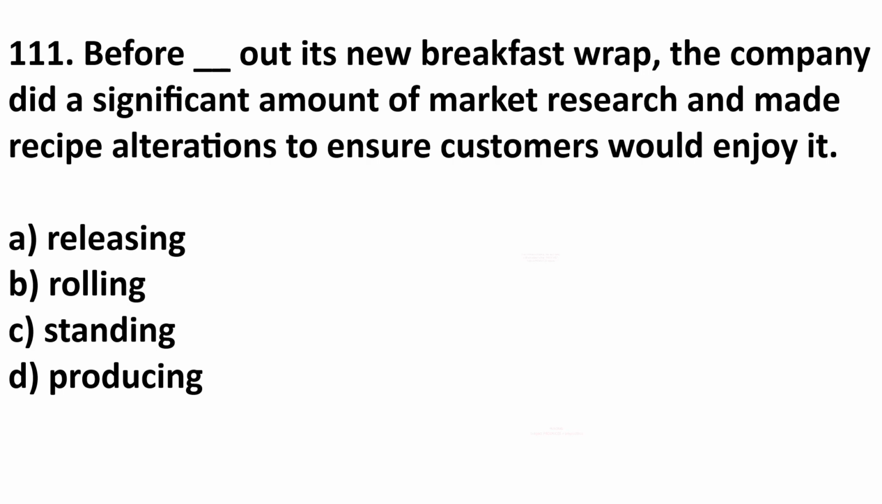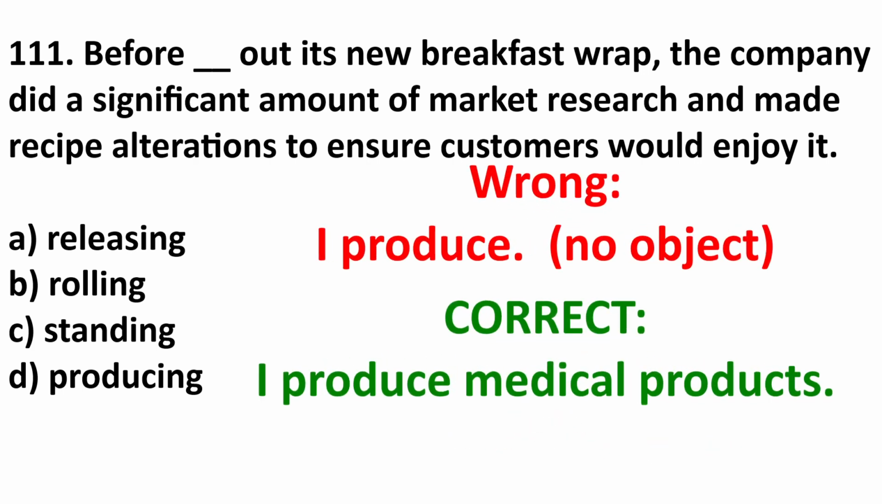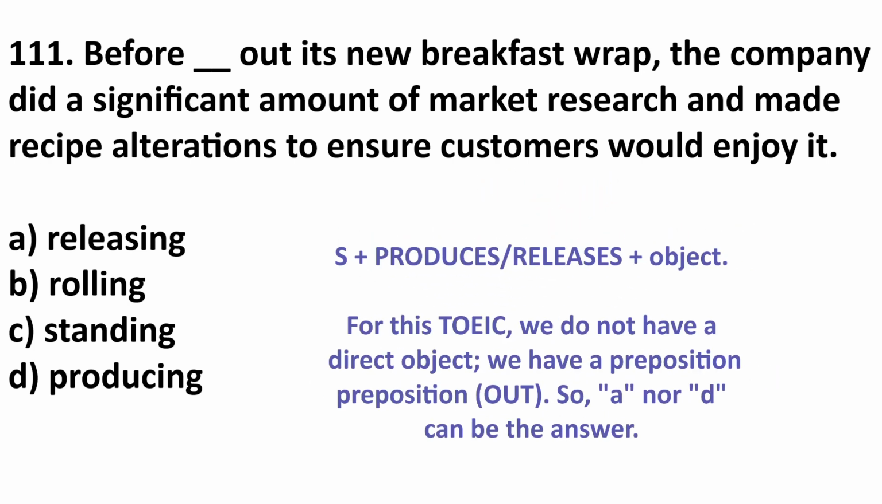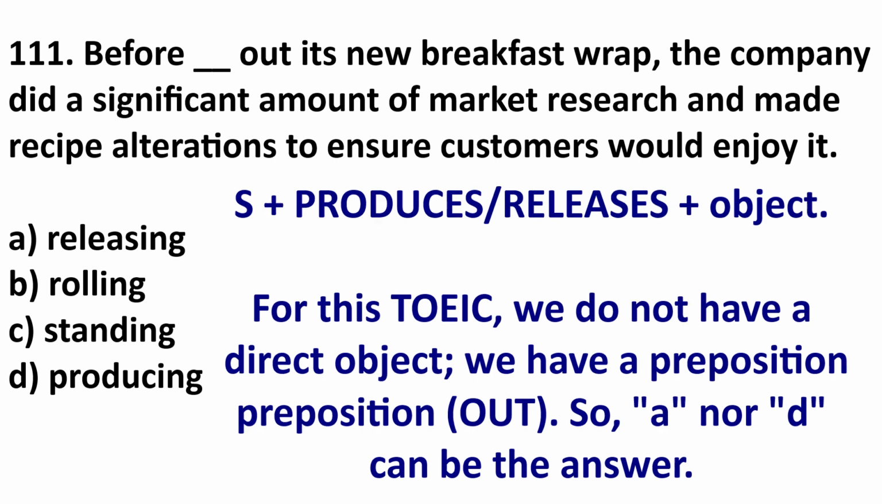The same is true with produce. When we have an active sentence, subject produces object, no preposition. If I say, I produce, you're going to say, what do you produce? What's the object? And I say, I produce medical products. Correct. But I'm still wondering what he means by medical products. But as you can see, subject produces object, subject releases object. No preposition. So because of out, we can eliminate produce and release.